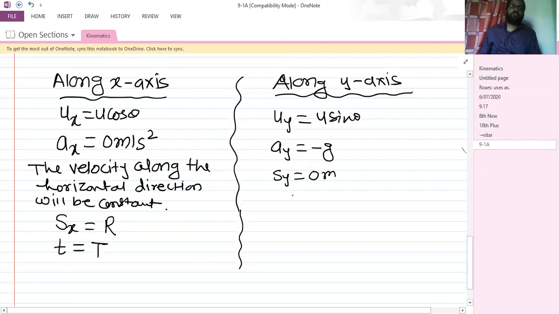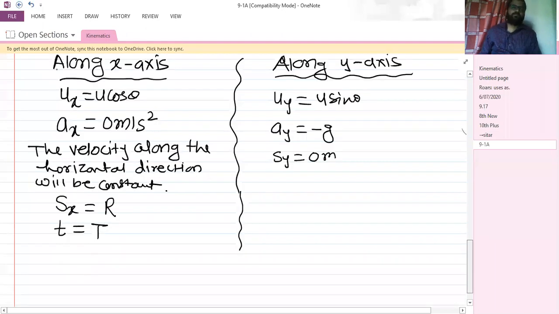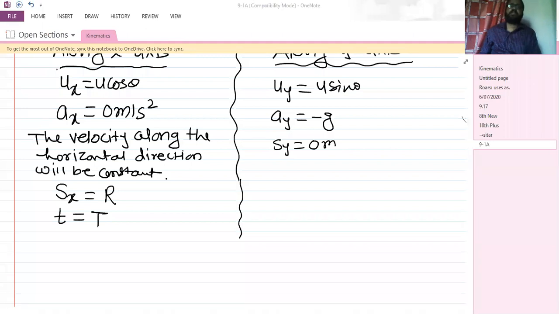Now we have Sy, we have Ay, we have Uy, time. Now tell me, what is the time required for this ball to go up and come down? Is it same as time of flight or different? Yes, it is the same, right?